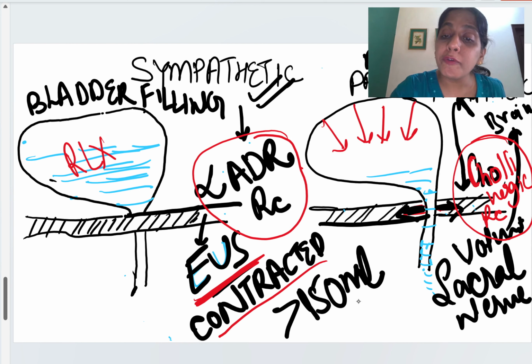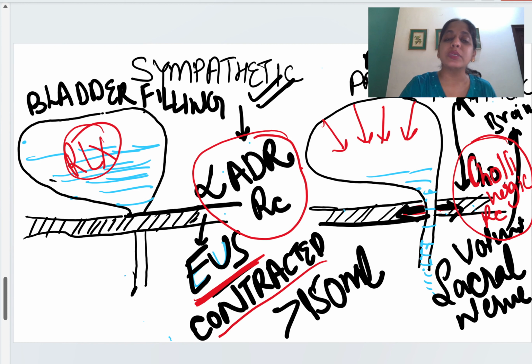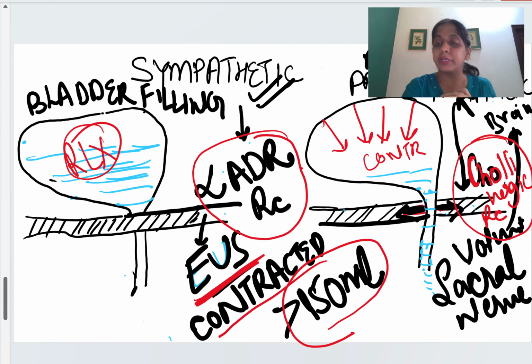So before 150 ml only, it will tell the brain that the urine has been filled, right? Are you getting my point? In the bladder filling stage, the bladder muscle or the detrusor muscle is relaxed. That is why the bladder was filling. And in the micturition phase the bladder muscle contracts at 150 ml, you know that.